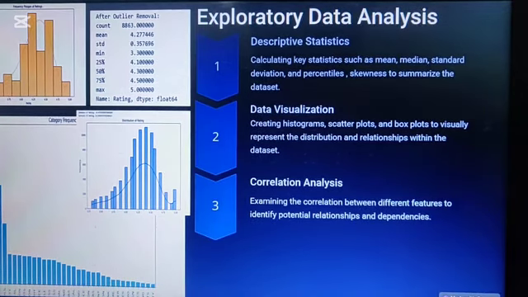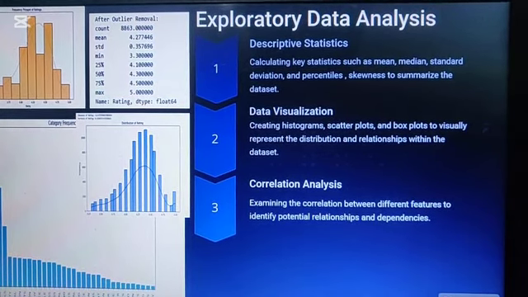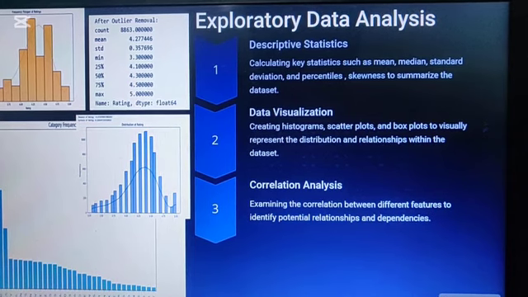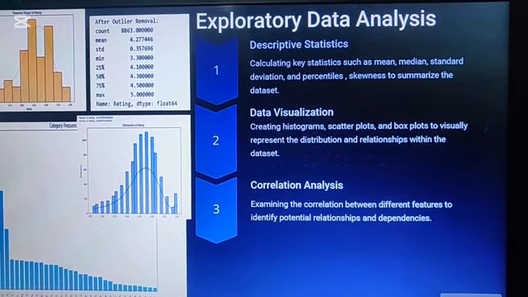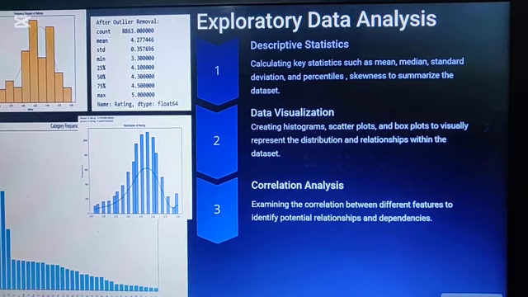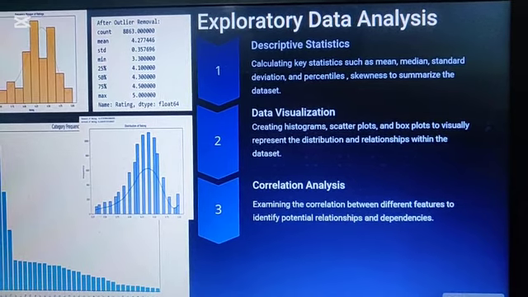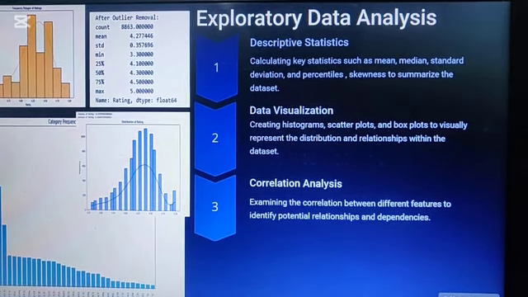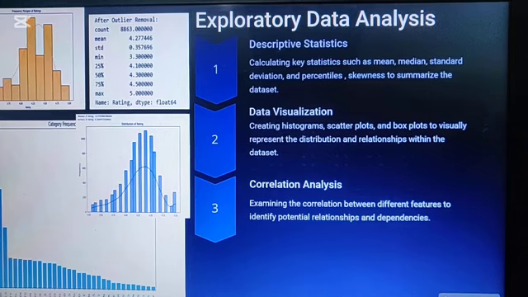Moving to the next slide, our next step was exploratory data analysis, also known as EDA. In this, we did descriptive statistics, data visualization, and correlation analysis. For descriptive statistics, we targeted the rating column, on the basis of which we calculated most of our statistics and got the insights. Here we calculated mean, median, and standard deviation to learn the dispersion of the data, how the data is spread, and we also measured skewness.